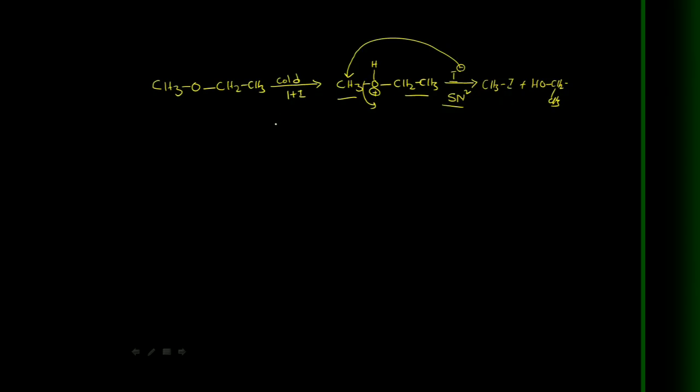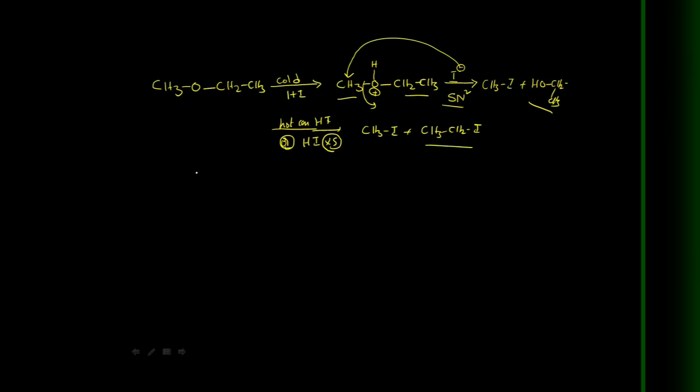So here, first, suppose hot concentrated HI is added, or HI in excess is added. In this case, both the iodides, methyl iodide as well as ethyl iodide, are formed. That alcohol also gets converted to alkyl iodide with hot concentrated HI or excess HI. When an excess amount of HI is taken, the ethyl alcohol also gets converted to iodide.